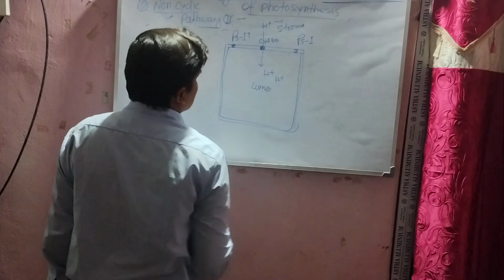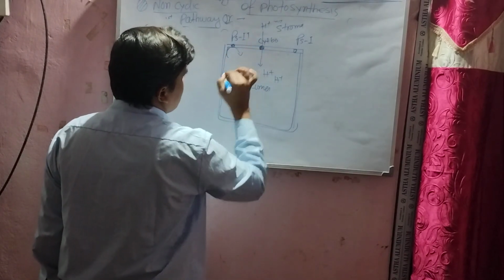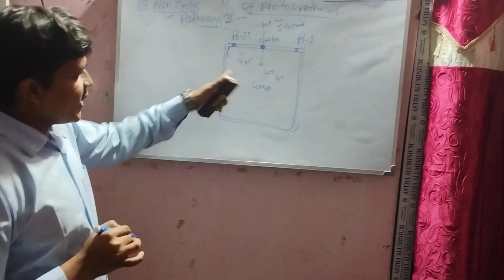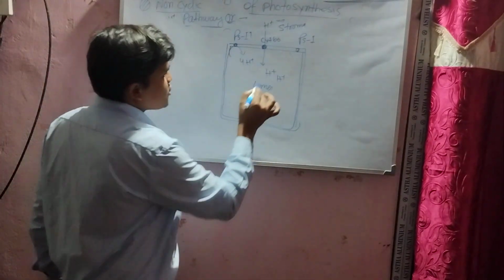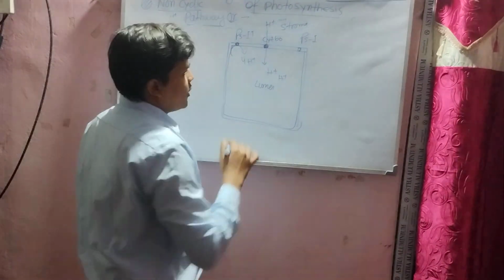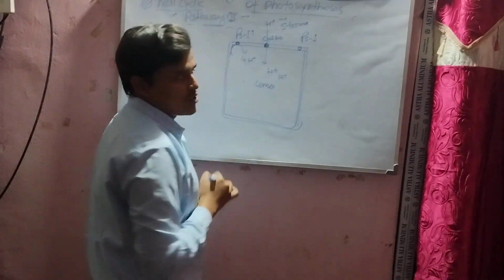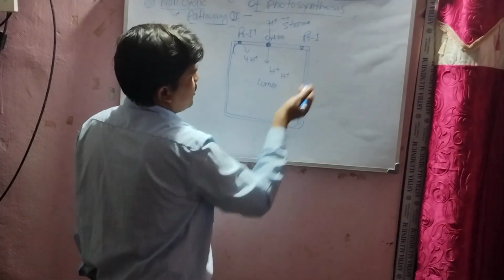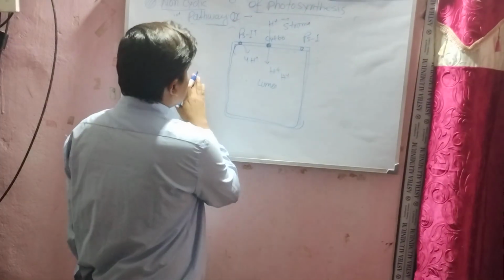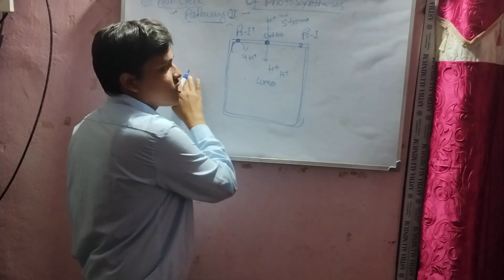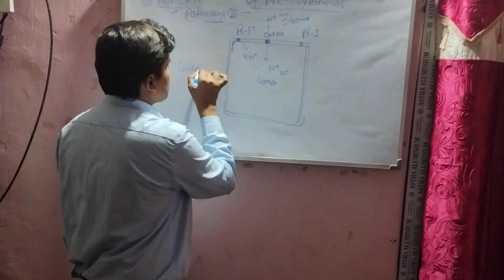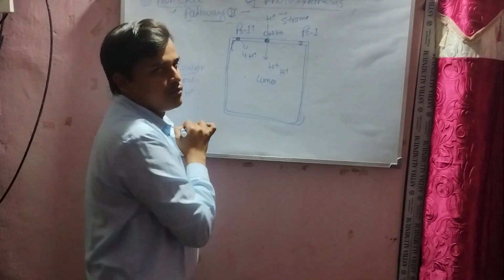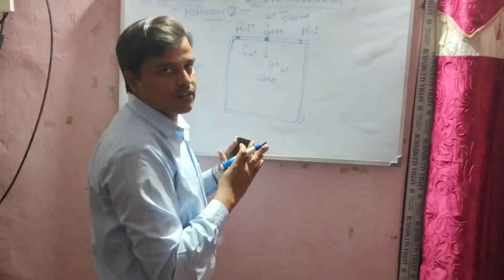Here H2O splitting also gives 4 H plus. So lots of H plus ions accumulate, which creates a gradient difference: higher H plus concentration in the lumen and lower concentration in the stroma region.